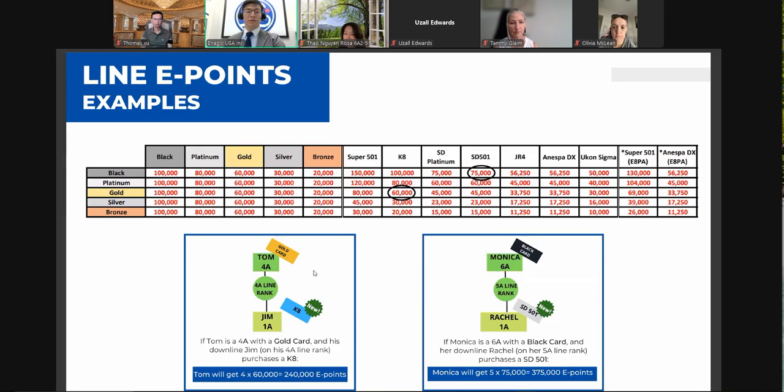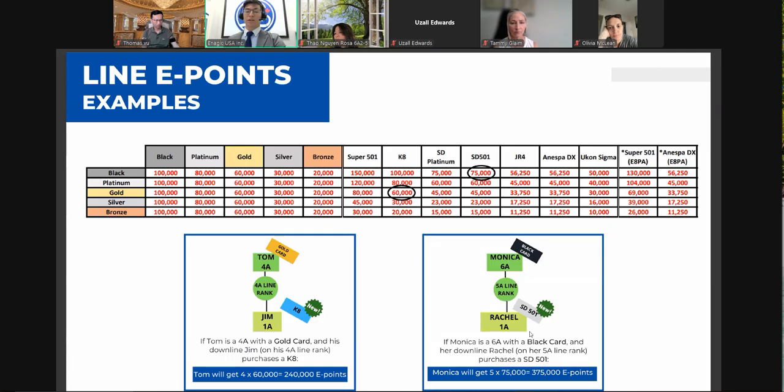When you just look at that, it's pretty powerful, because distributor Tom is a 4A, has a gold card and makes one sale of K8, and that's how many E points he gets, being a 4A and having a 4A line rank.